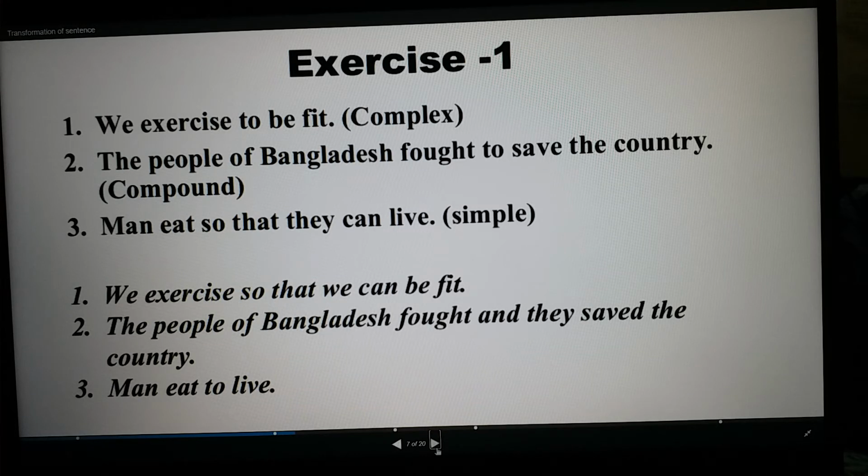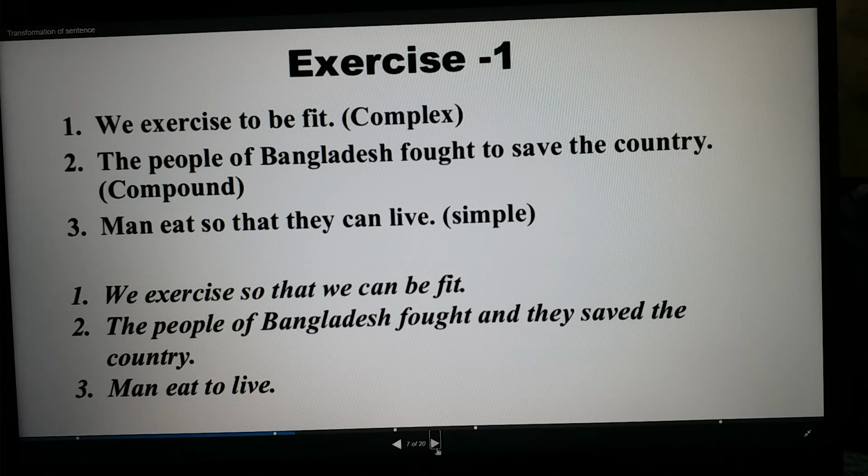Number 2, the people of Bangladesh fought to save the country. In this simple sentence also you see to use. Number 3, men eat so that they can live. It's a complex sentence. You have to make it simple. So below you can see the answers of these 3 sentences. First one, we exercise to be fit. We need to make it complex. We exercise so that we can be fit.